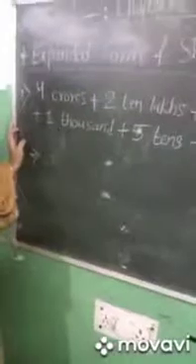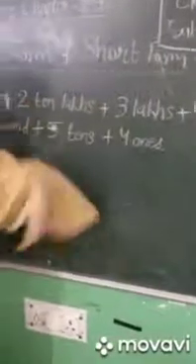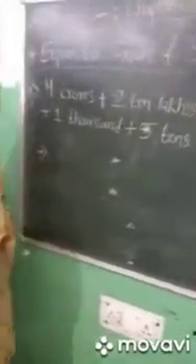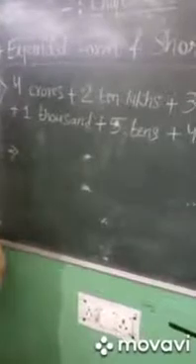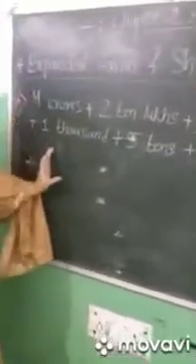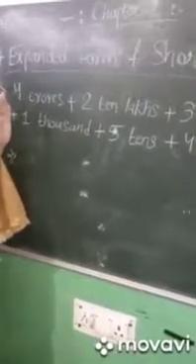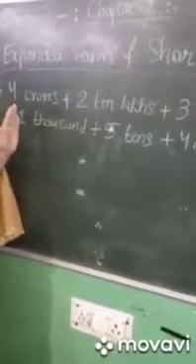We are done with the expanded form. Now we are coming to make the shorter form. Short form of an expanded number is the face value of each digit in the correct place. We have been given this expanded form, and we have to make the shorter form. Okay, this is the expanded form. We have to write its shorter form here. So write its face value in its proper place.